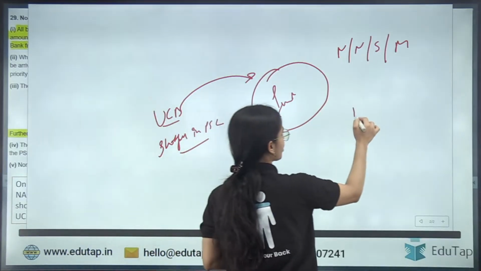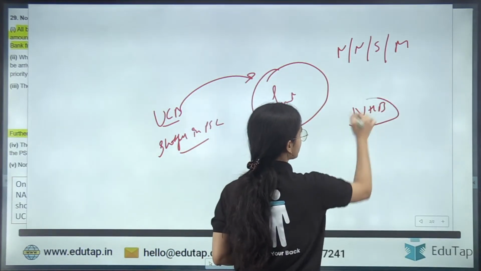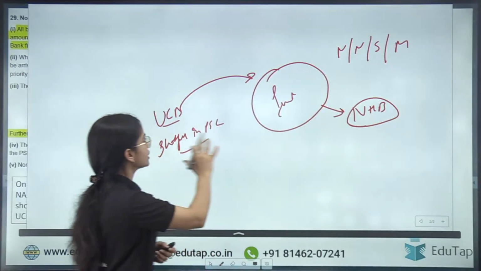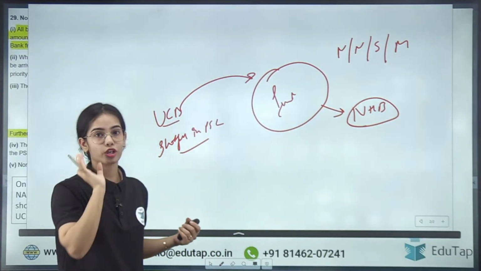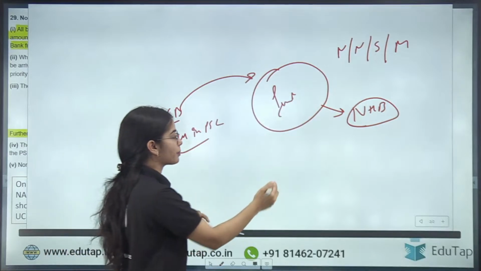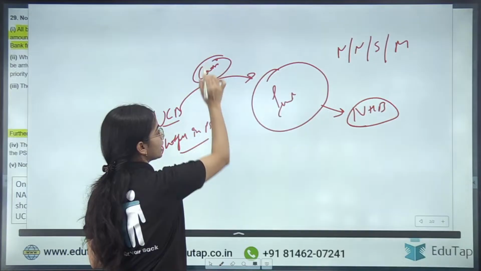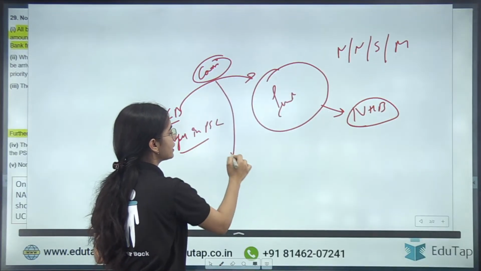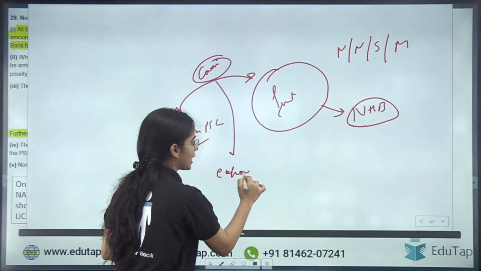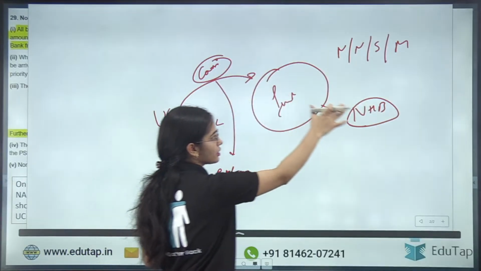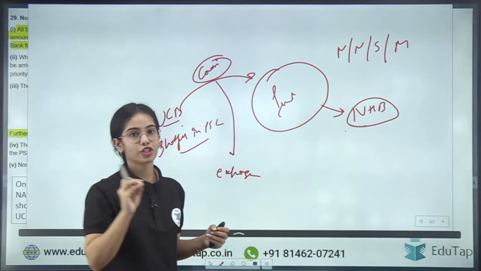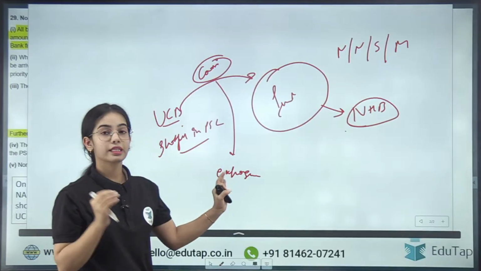Let's take the example of NHB. There is a fund under the NHB, and the urban cooperative bank has made a contribution in it. Before, this contribution was considered an exposure that the urban cooperative bank has in the National Housing Bank.